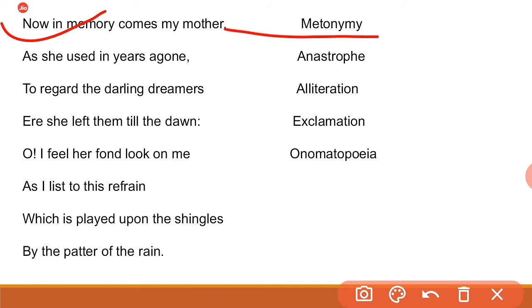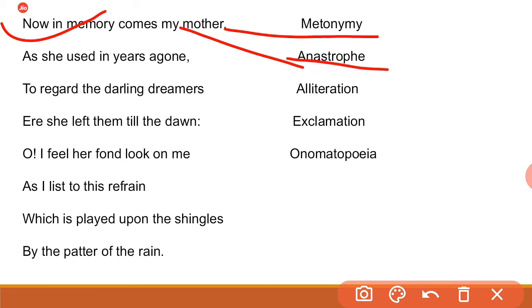We are getting the figure of speech metonymy. Anastrophe: there is an inversion in the construction of the sentence for poetic effect. Also in this first sentence we are getting the figure of speech anastrophe because the sentence is not constructed in a proper way. There is inversion in the construction of the sentence.